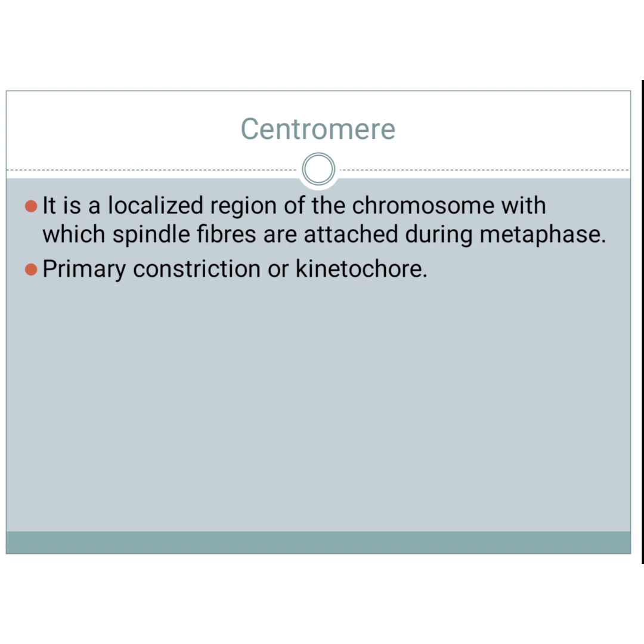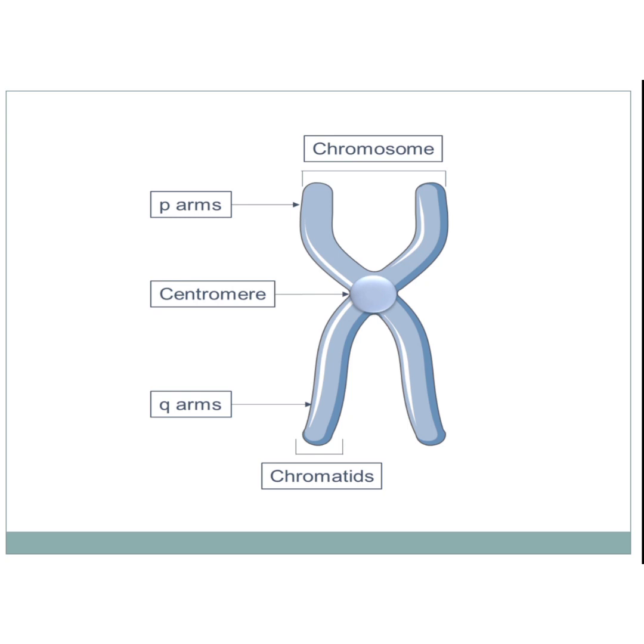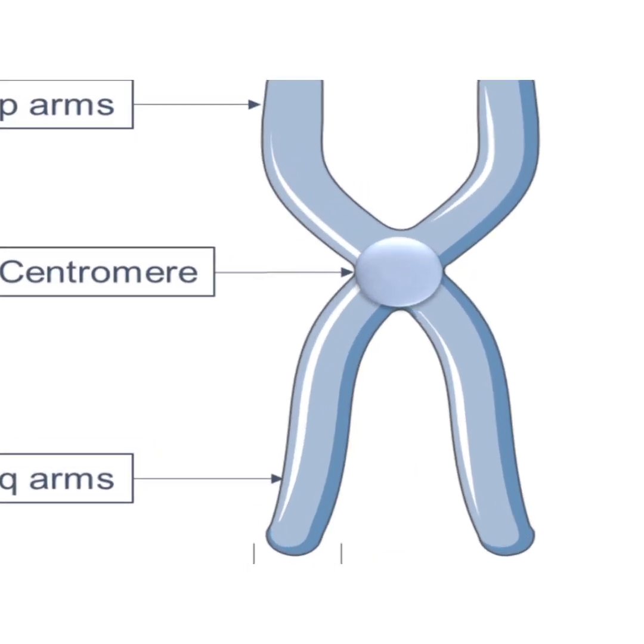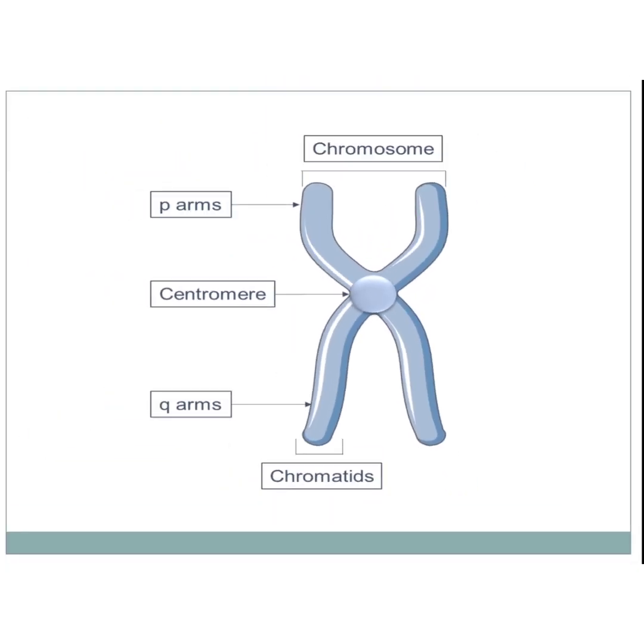Okay, and the centromere divides a chromosome into two arms. You can see the centromere, it divides a chromosome into two arms. You can see the centromere clearly in this picture.